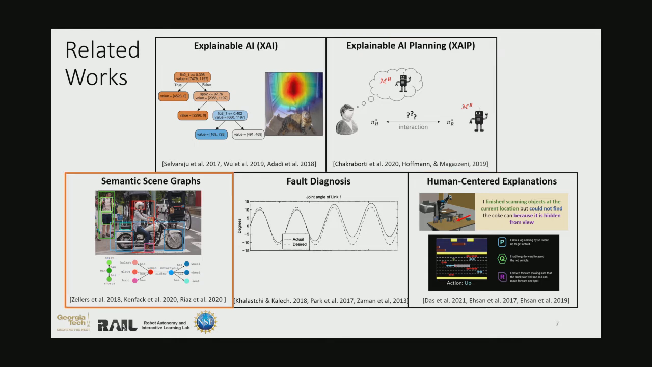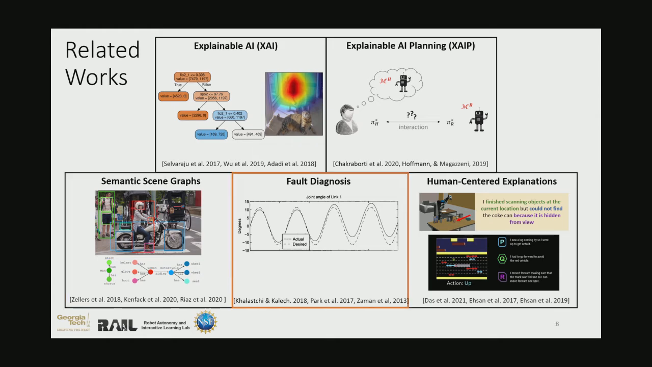More closely related to robotics, the subfield of explainable AI planning has focused on explaining sequential decision-making tasks. Most prior work in this area has focused on explaining why one planned solution is more preferable than another. In the domain of semantic scene graphs, there's been a lot of work that investigates how to capture relationships between objects in a scene for higher level visual understanding and reasoning tasks. These include image or video captioning or visual question answering.